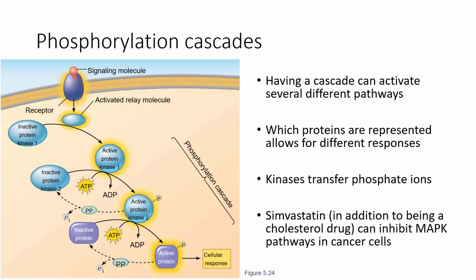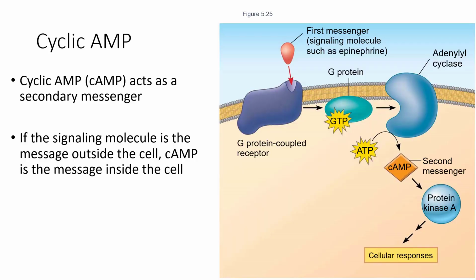An example of something used in this is simvastatin, which is a cholesterol drug and can also inhibit the MAPK pathway, which is a MAP kinase pathway in cancer cells, which makes simvastatin a moderately effective anti-cancer drug because it inhibits protein kinases.